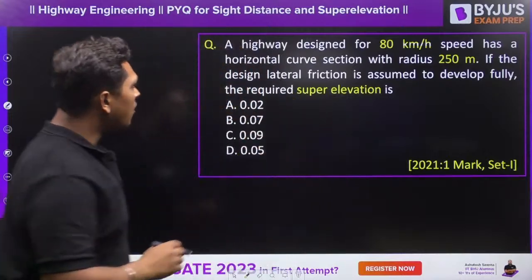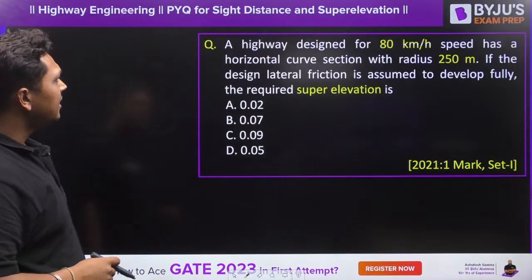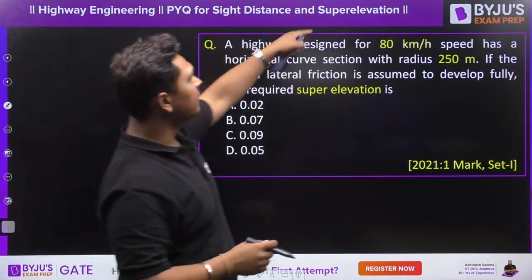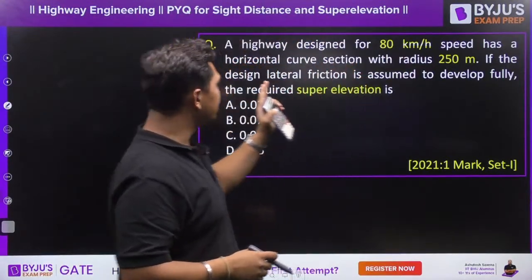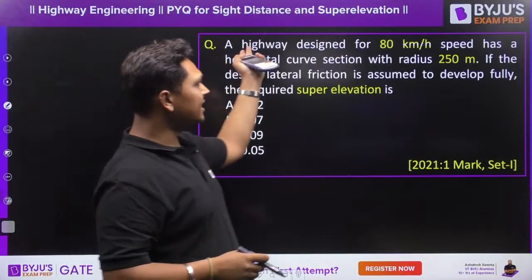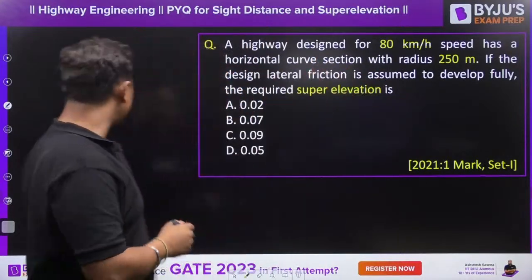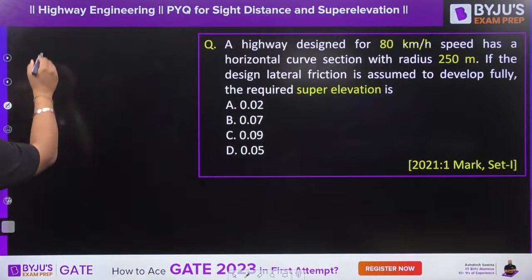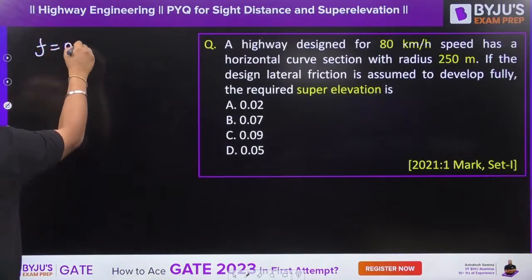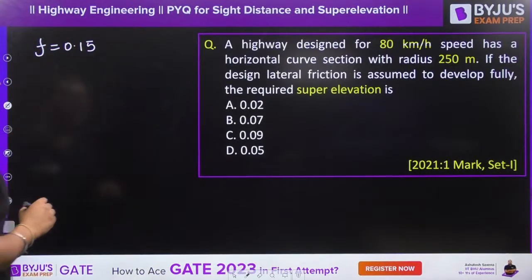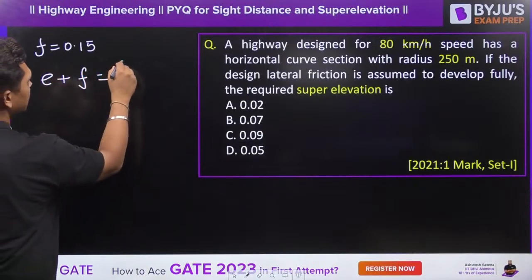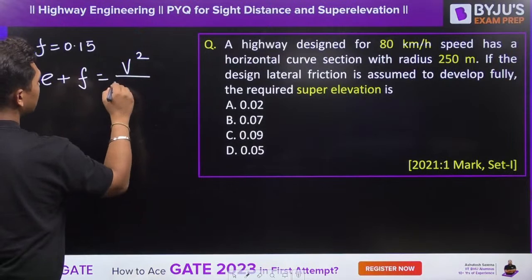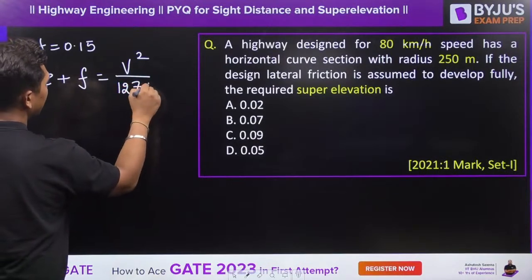So now over here, a highway is designed for 80 km/h at a curve of 250 meters radius. The design lateral friction is assumed to be developed fully, so the friction value to be taken for calculation is 0.15. What is the desired super elevation? We will directly use the formula E plus F is equal to V square upon 127 R.